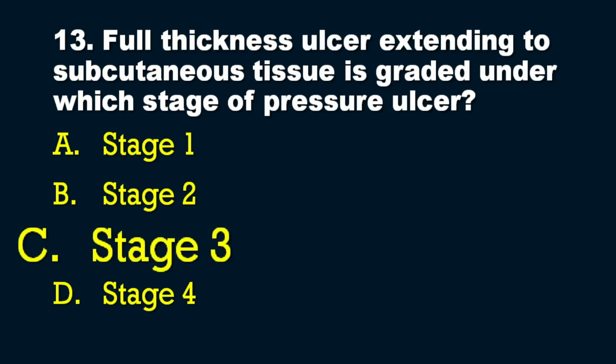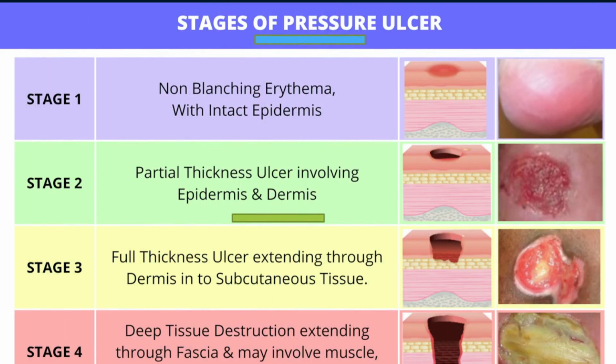I will be explaining the stages or grades of pressure ulcer with the help of this diagram that you can see on the screen right now. It is a very important diagram that you should remember. Pressure ulcers can be staged under 4 stages: stage 1, 2, 3 and 4.